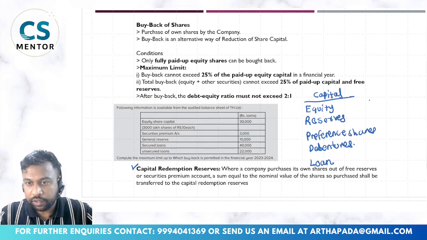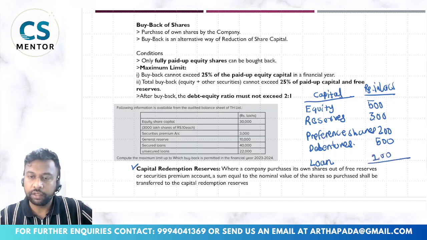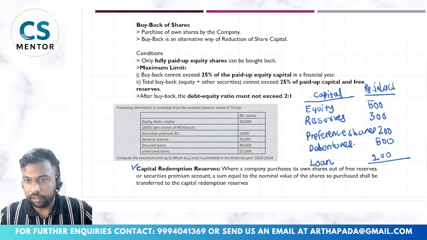So let us say equity is 500 rupees in lakhs. Reserves, let us say, 300. Preference shares 200, and debentures 500. Loan we will not consider for the time being. Let us say loan is also there for 100. So my total capital including equity plus debt is 1,600.